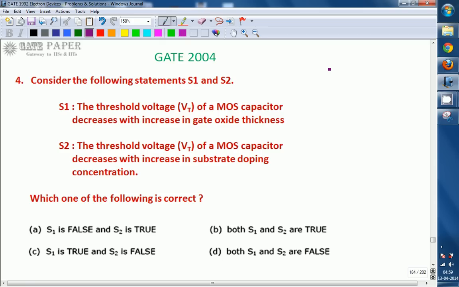Generally speaking, first of all we should know the definition of threshold voltage and what is meant by a MOS capacitor, where it will be formed. This question is related to MOSFET. So let us assume we are going with an N-channel MOSFET. An N-channel MOSFET is always fabricated in a P-type substrate. The substrate is also called bulk or body, and into that two N plus regions are diffused.